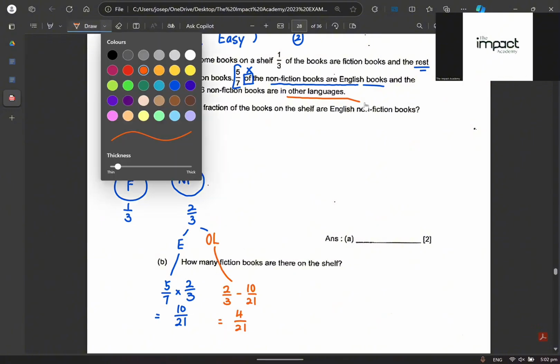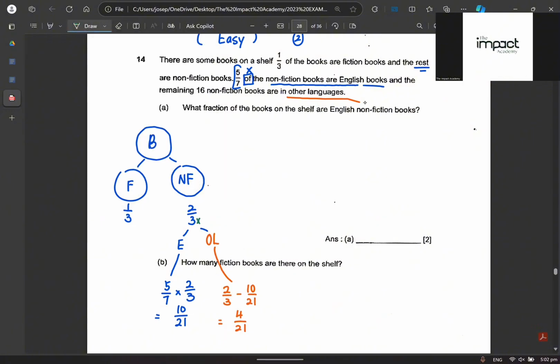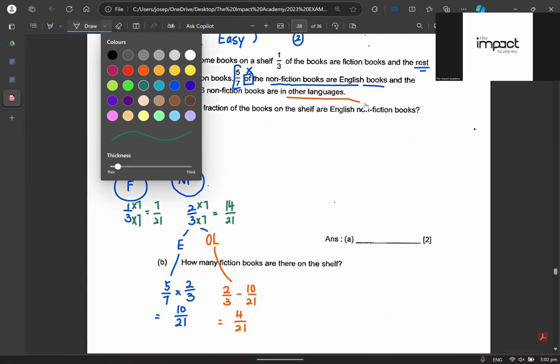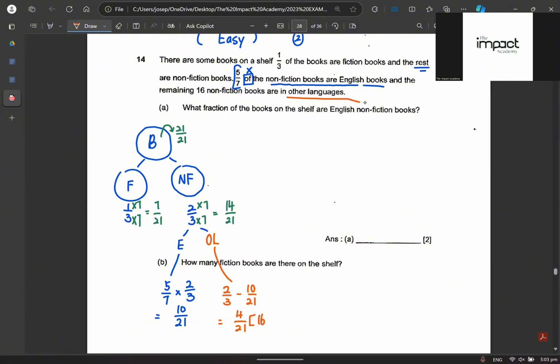What I like to do is make sure the denominators are all the same. Can you all see this? So 14/21, 7/21. What is on my shelf? 21/21. Okay, I hope this is very clear for you. You know what it is that they are really looking for. Now, we also know that this 4/21 has a value of 16, right? Because they say the remaining 16 non-fiction are in other languages. Am I making sense or not making sense?